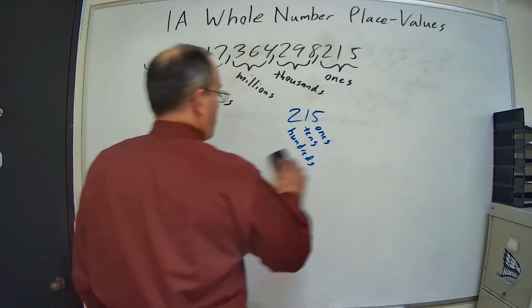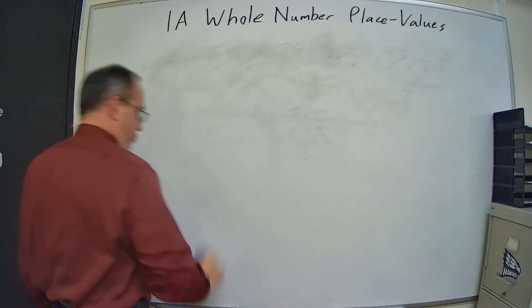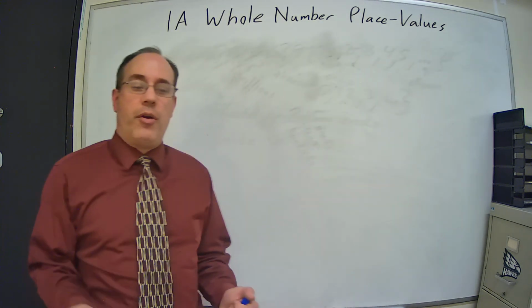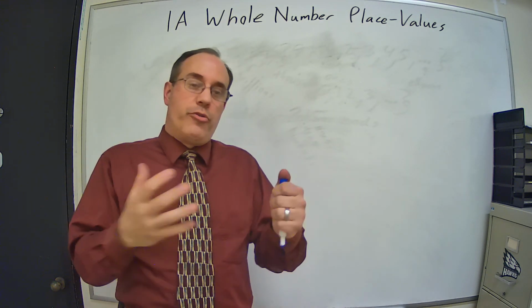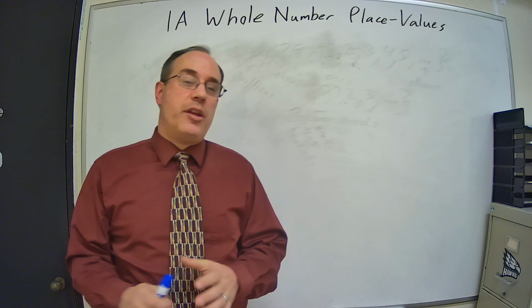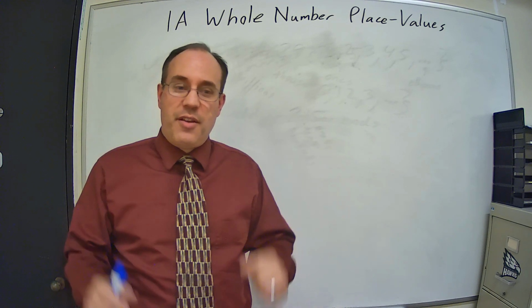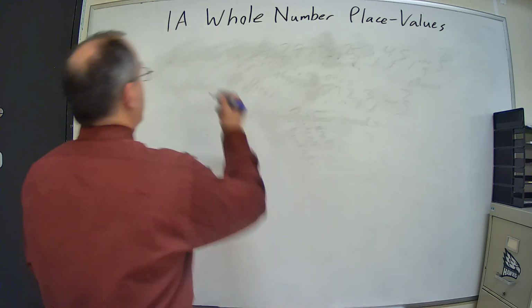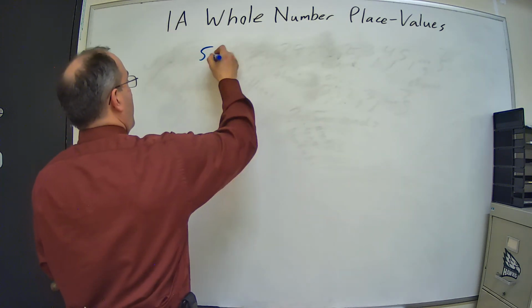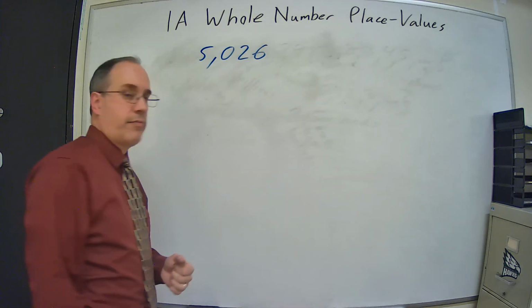So what I'm going to do is take a little bit smaller number and take it from standard form. Standard form is the number written as digits, and I'm going to turn it into words. So let's say I have 5,026.